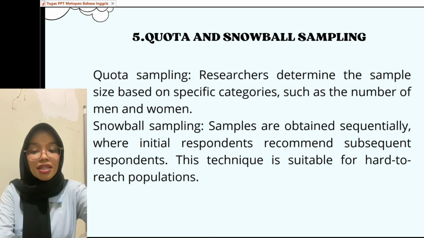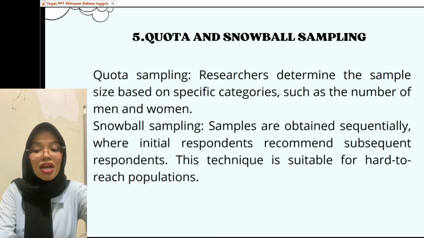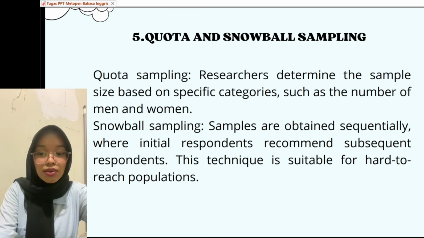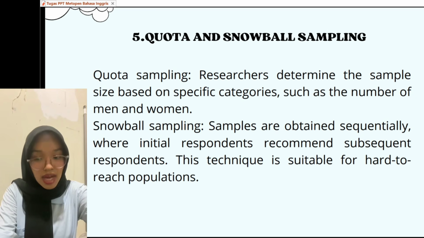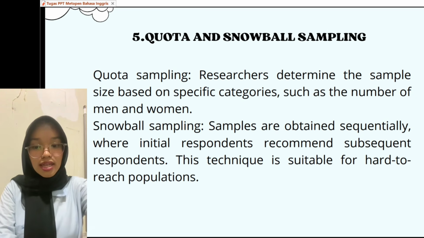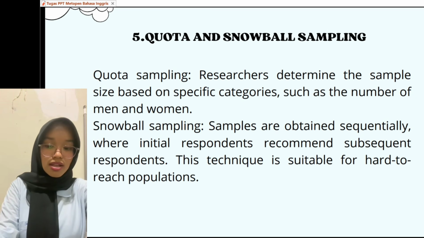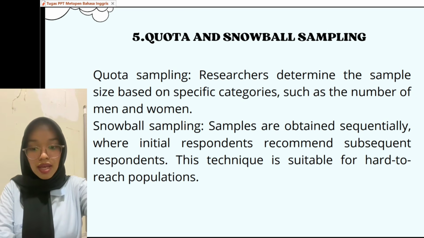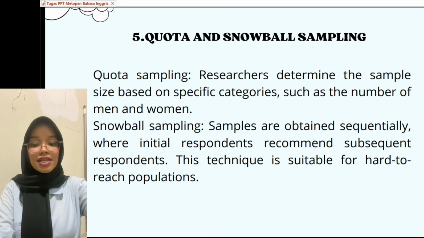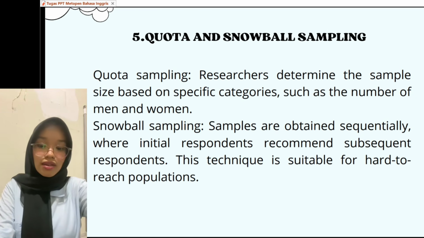Sampling techniques are divided into probability sampling and non-probability sampling, each with a distinct function. Probability sampling is used to obtain generalizable results because the sample selection is random, while non-probability sampling emphasizes data depth, although it is less generalizable. Therefore, the selection of a sampling technique must be representative.